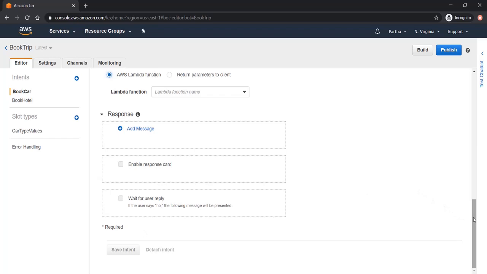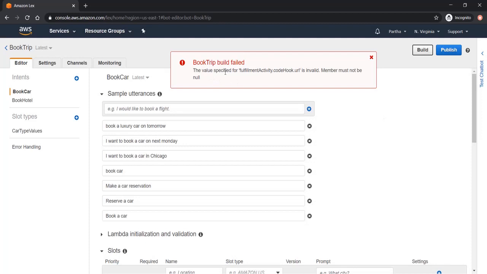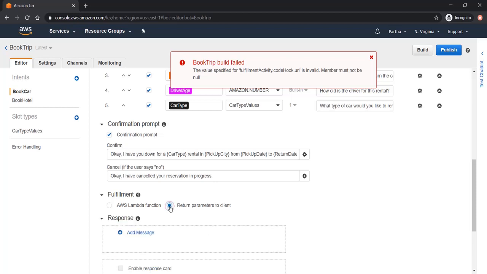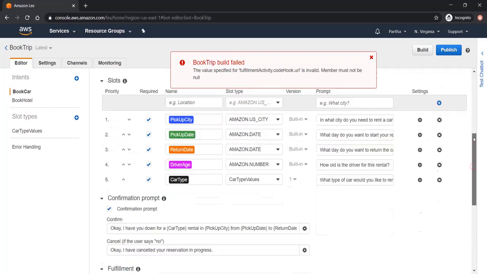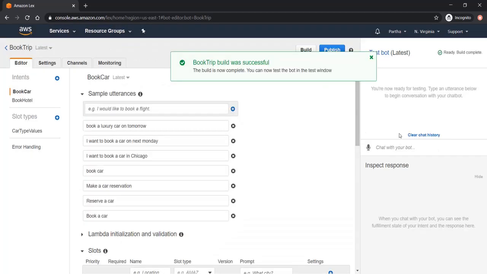And then you can build the bot. Let's build it. Here it is saying the value specified for fulfillment activity code hook.url is invalid. Here I selected the lambda function, but I have not given any lambda function name. As of now, let me use this return parameter to client. That means whatever slot values the user gives as input, those variables will be returned to this bot client. Now let me try to build this bot. Now the book trip build was successful.